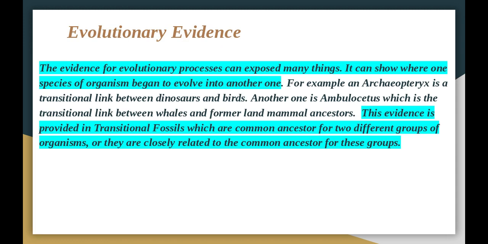And then we have something called a transitional fossil because there are different organisms, such as the Archaeopteryx, which you will see right here. That's how you pronounce that word, Archaeopteryx. And then there's another one, Ambulocetus. They were links between Archaeopteryx being one of the dinosaurs that can sustain flight in its relationship to birds, and Ambulocetus being the relationship between whales and former land mammal ancestors.